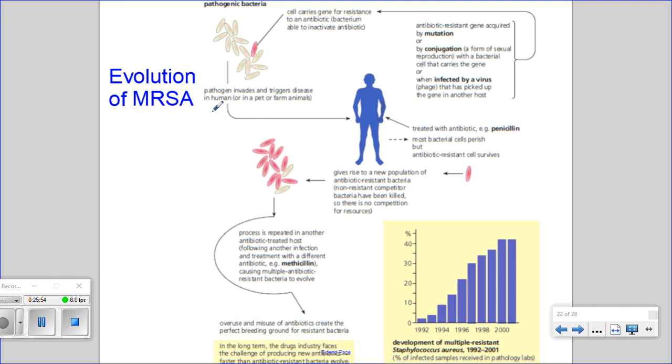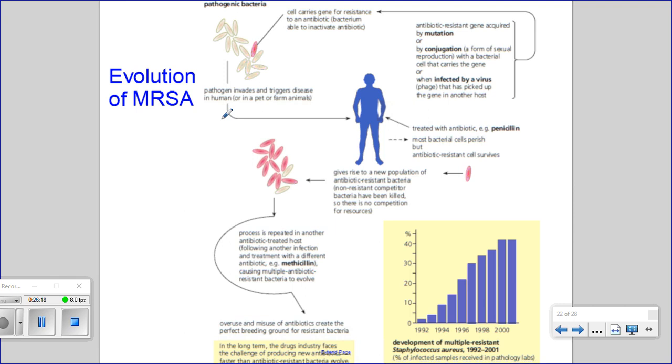So the example of this is that of MRSA, or in this diagram, multiple resistant Staphylococcus aureus, what is typically referred to as methicillin-resistant Staphylococcus aureus. But anyway, Staphylococcus aureus can be a human pathogen if it gets in the wrong place.